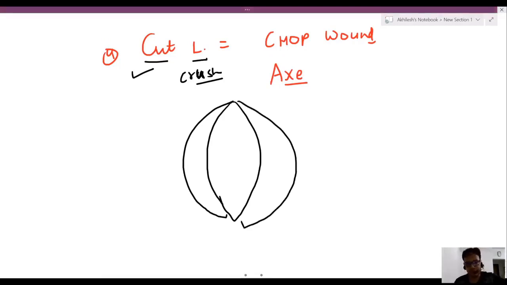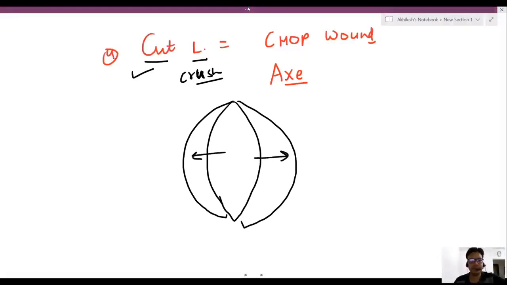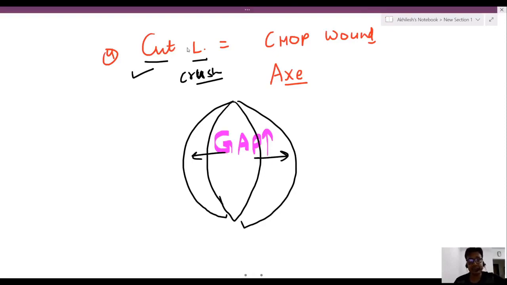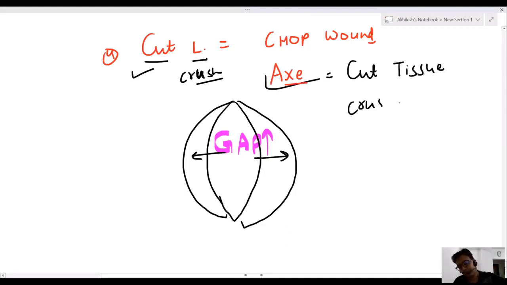Gapping will be more. This is not a normal gapping. More gapping between the two margins. And Dr. Saab, it is actually caused by an axe, which is a heavy weapon. You will find cut tissue as well as crushed tissue.